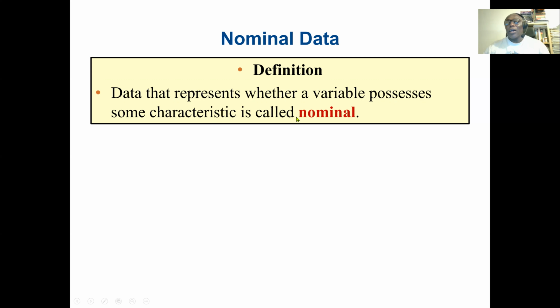These are nominal data. In nominal data, the only operation we can perform is counting. It's distinctness, whether something is equal to some specific amount. We cannot find the average, or do any addition, subtraction, or multiplication. Nominal data is only based on counting, either equal to a specific value or not equal.